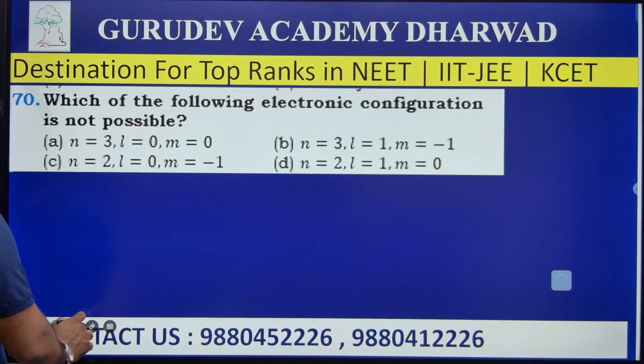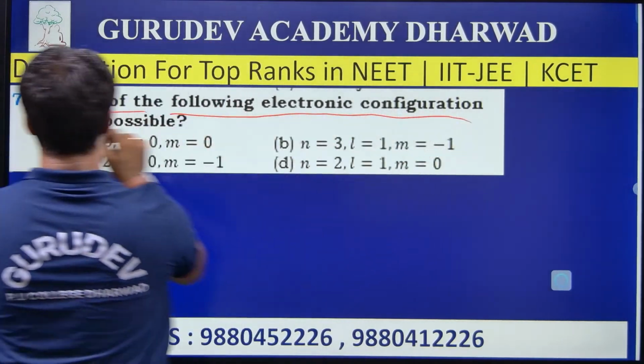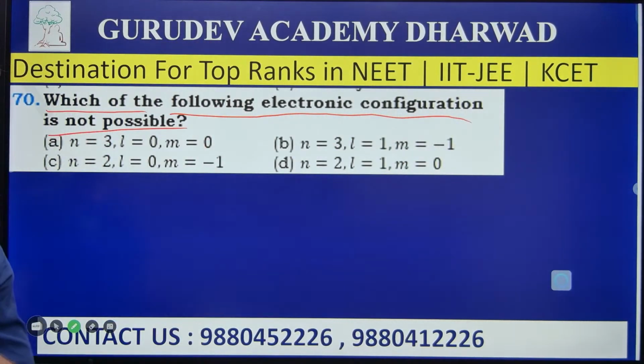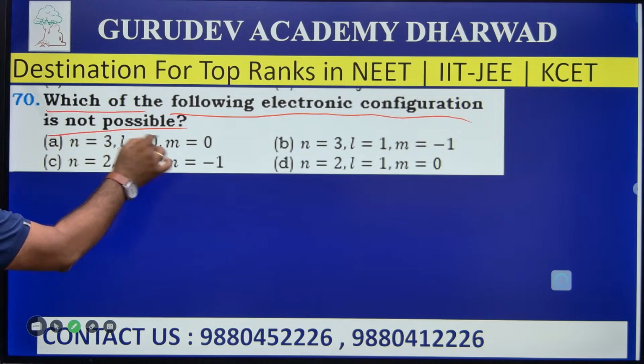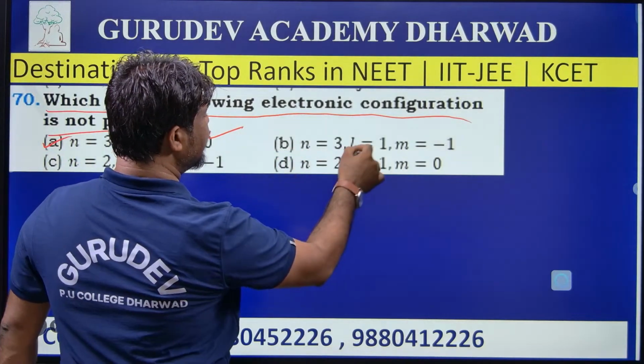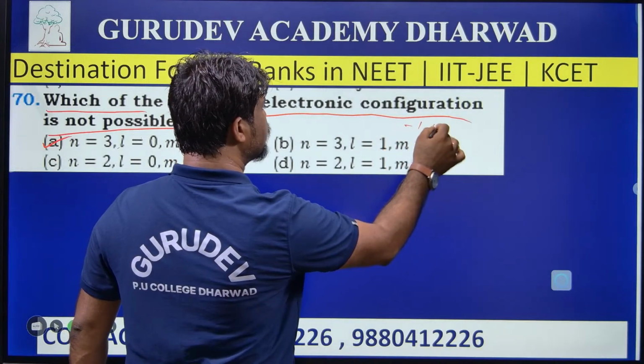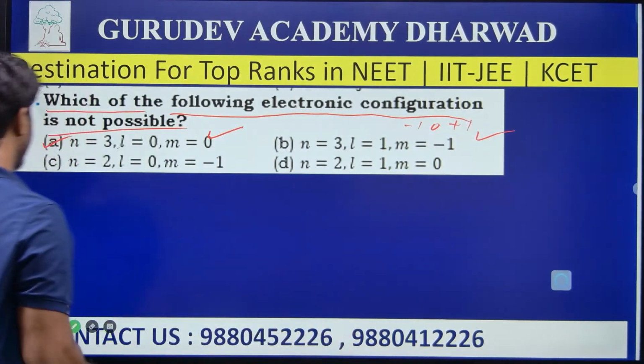Which of the following electronic configurations is not possible? Say if n is equal to 3, then l is equal to 0 and m also becomes 0. Yes, it is possible because if l is equal to 0, then m also becomes 0. Next, if n is equal to 3, l is equal to 1, m is equal to 1. Yes, of course, if l is equal to 1, then m is equal to -1, 0, +1. It is also possible.